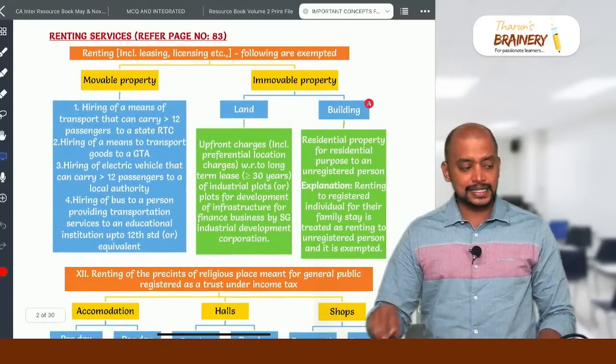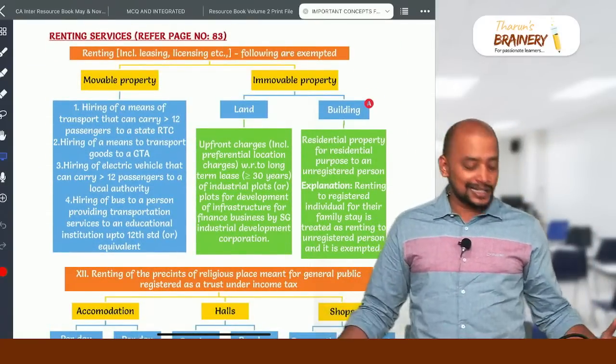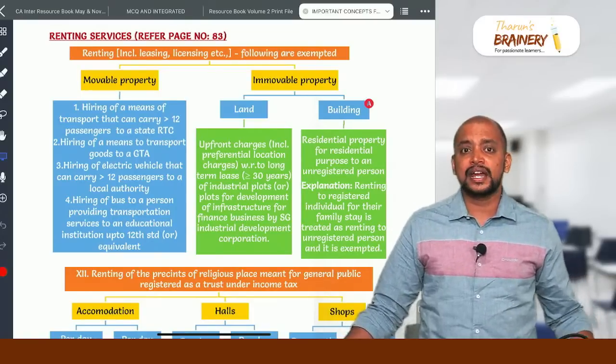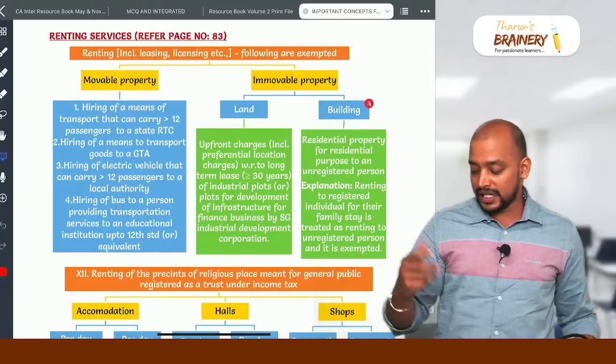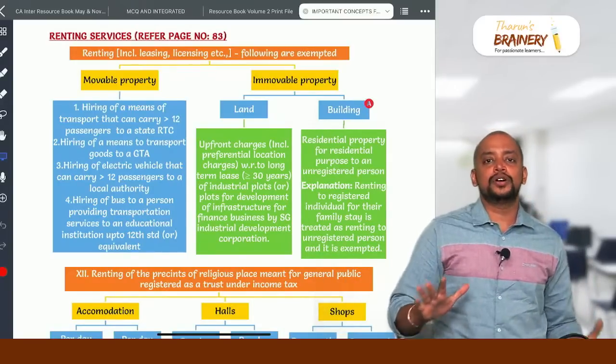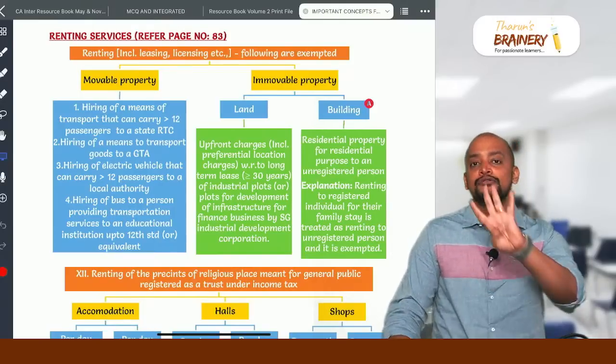Then next in exemptions, we have renting. Renting, a few services I have identified that can be tested in the exam this attempt, so that's why I'm discussing this. So renting of movable property, immovable property. In case of renting of movable property, we have 4 exemptions.